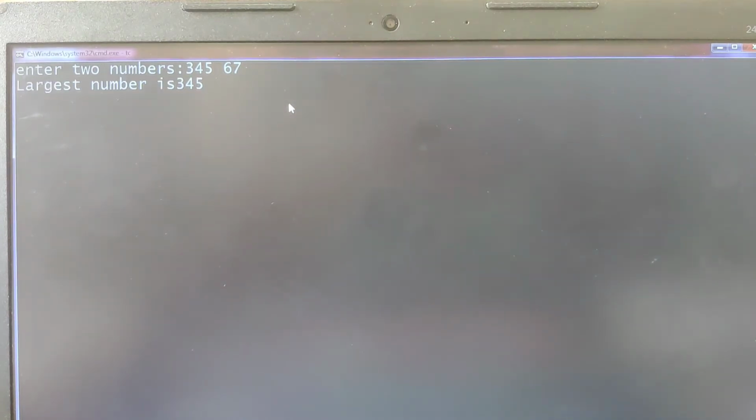After giving that input, I pressed enter. After that I'm getting an output as largest number is 345. Is that clear? So internally what happens? The variable A will accept 345, B will accept 67. Initially the A value is considered to be large, and then with the B value 67, the if condition is used: if B is greater than large, that means it is comparing whether 67 is greater than 345. The condition failed, therefore it didn't move the value of B to large. In fact, it directly went to the printing statement, largest number is 345.